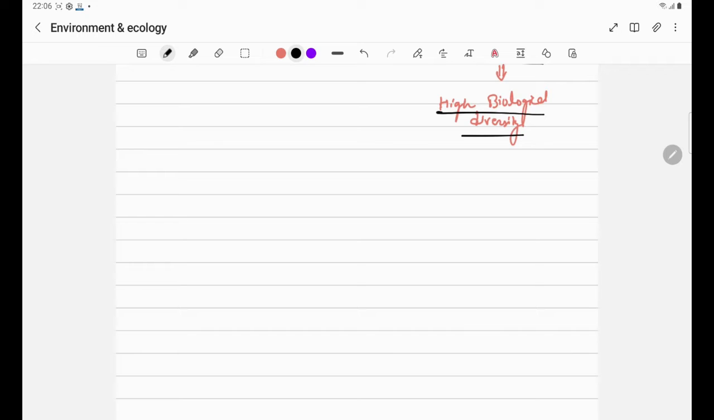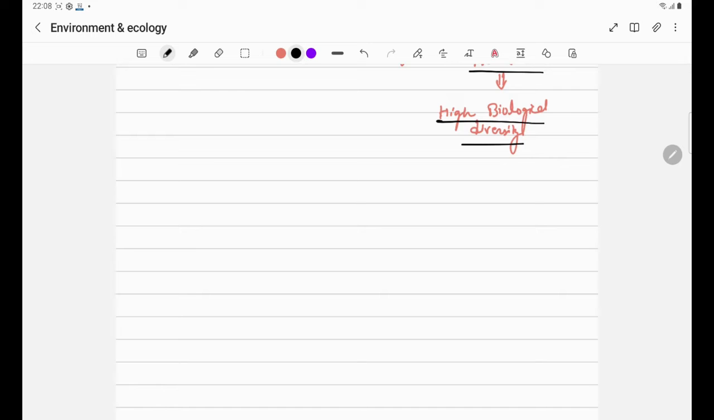Let us take the example of a tree. Suppose a tree has high ecological productivity, that means its rate of biomass production is very high. That means it produces a lot of leaves, a lot of fruits, a lot of shoots, which in turn act as food resources for other species, and many other species now can rely upon that particular tree.